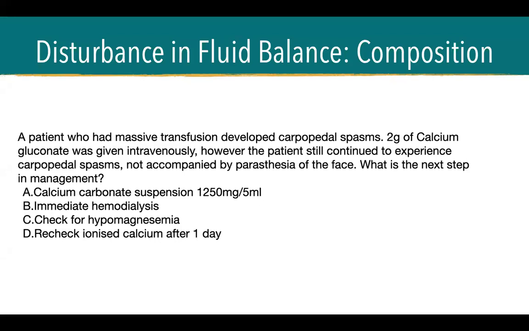So this is an example question. A patient who had massive transfusion developed carpopedal spasms. 2 grams of calcium gluconate was given intravenously. However, the patient still continued to experience carpopedal spasms, but not accompanied by paresthesias of the face. What is the next step in the management? Check for hypomagnesemia. Yes. Okay. So we don't just continue correcting calcium. We need to check for magnesium.